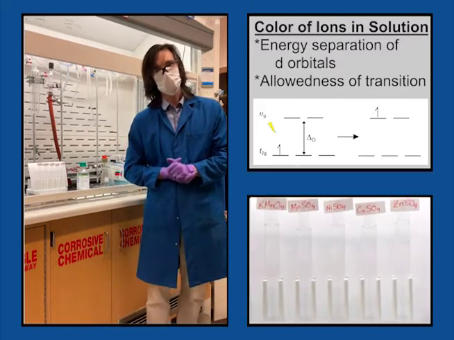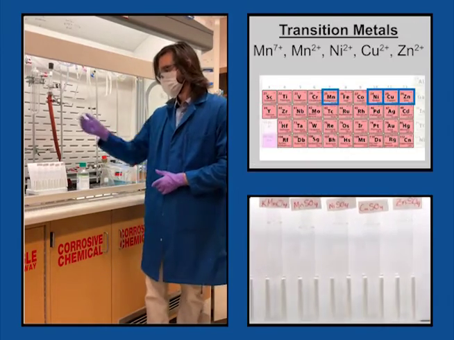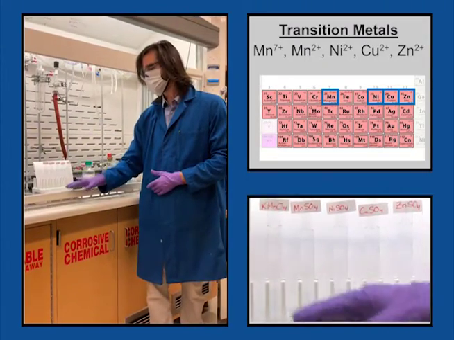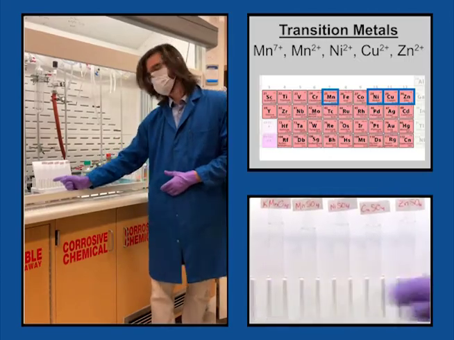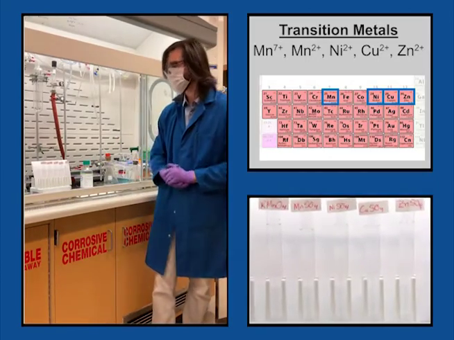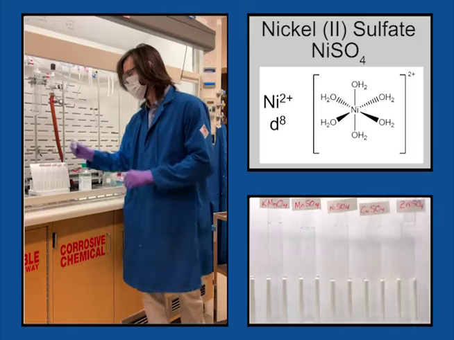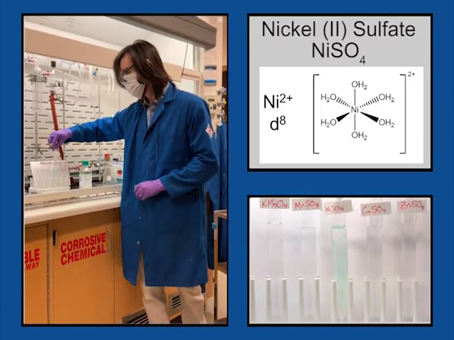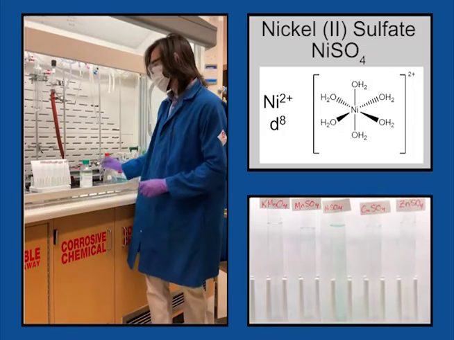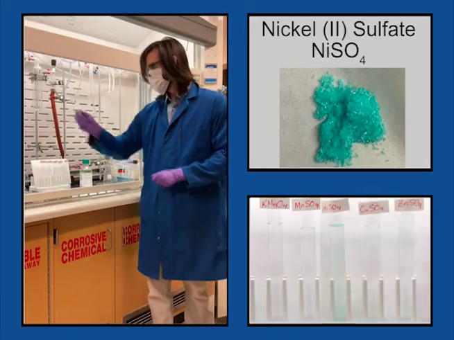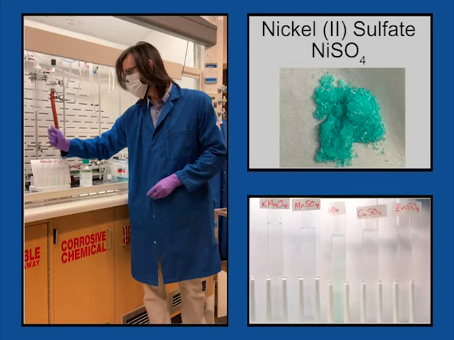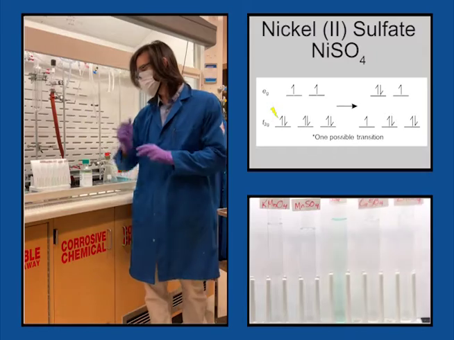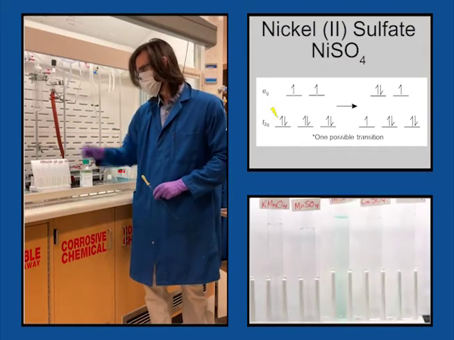And so to demonstrate the loudness of the transition, what I'm showing here is a variety of test tubes in which I'll dissolve salts going from D0 up to D10. So first what I'm going to show you is nickel sulfate. There you go. You can see this beautiful aquamarine color forming. And so what this has is now a spin-allowed transition, which enables us to see a much more apparent color in solution.